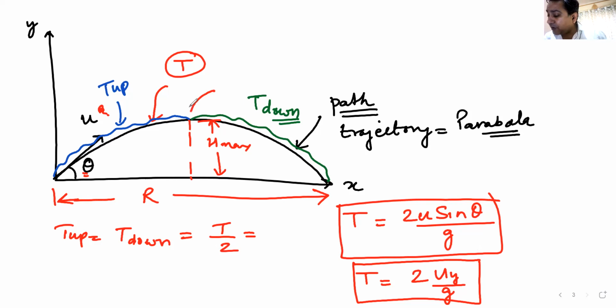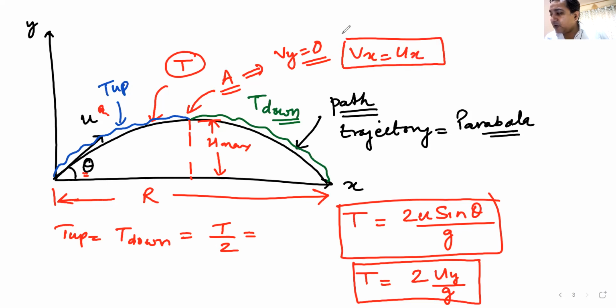This is the highest point. Point A is the highest point. What all do you know about this highest point? At this highest point, the vertical component of velocity becomes 0. Do we understand this? What about the horizontal component? What is the value of horizontal component at the highest point? The horizontal component anywhere will always remain same. Vx will always remain equal to ux. Do you all understand this?